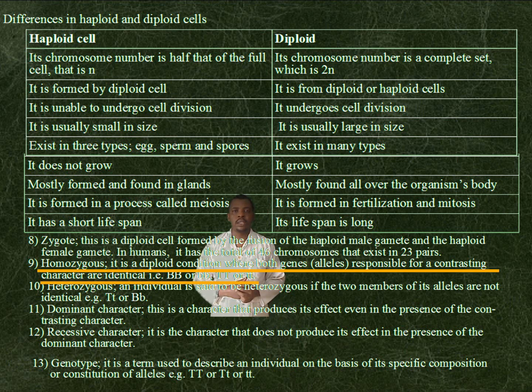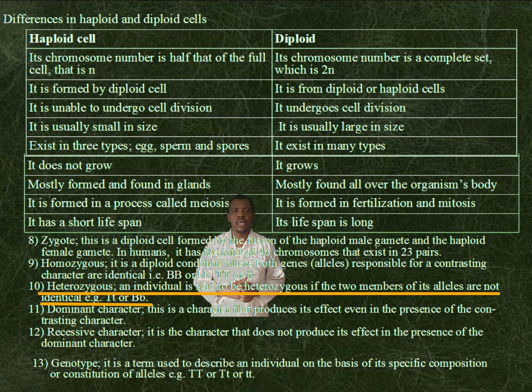Homozygous. It is a diploid condition where both genes, that is alleles, responsible for a contrasting character are identical. Heterozygous. An individual is said to be heterozygous if the two members of its alleles are not identical.